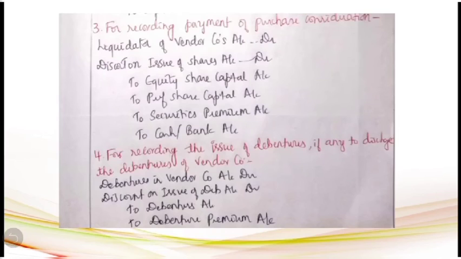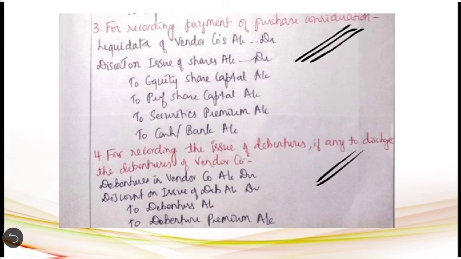Then the third entry has to be passed for recording payment of purchase consideration. As we discussed in the previous slides, the purchase consideration can be discharged in the form of cash or in the form of shares or even in the form of debentures. So here in the third entry we are recording where the purchase consideration is discharged in the form of cash and shares. The debenture entry will come in the fourth entry.